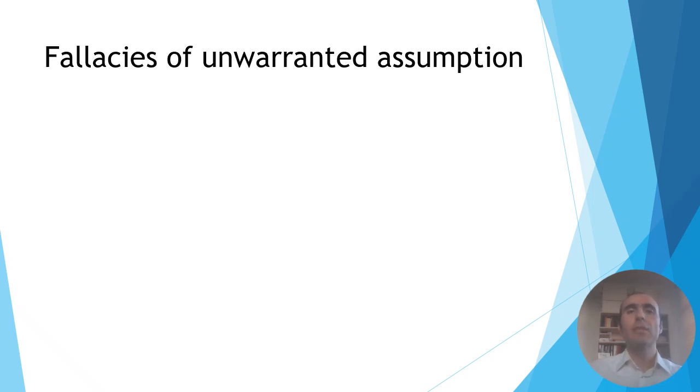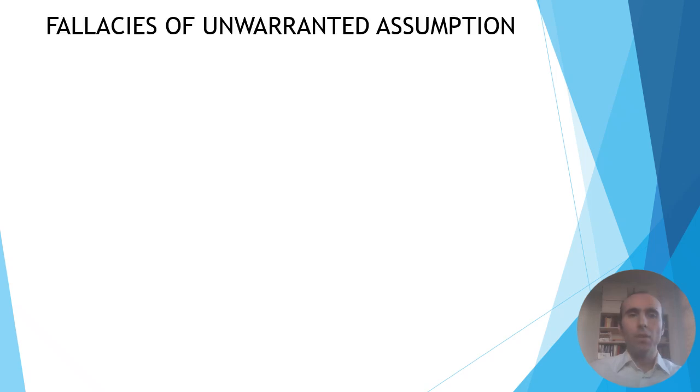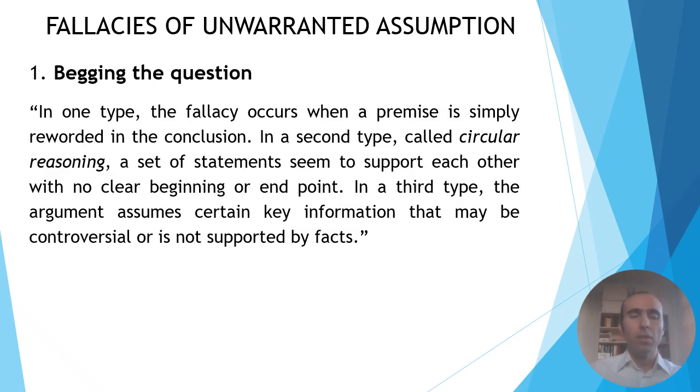So what are the fallacies of unwarranted assumption? They are arguments that assume the truth of some unproved or questionable claim. The first fallacy of unwarranted assumption that we will study today is called begging the question. There are three types of begging the question fallacy. In one type, the fallacy occurs when a premise is simply reworded in the conclusion.